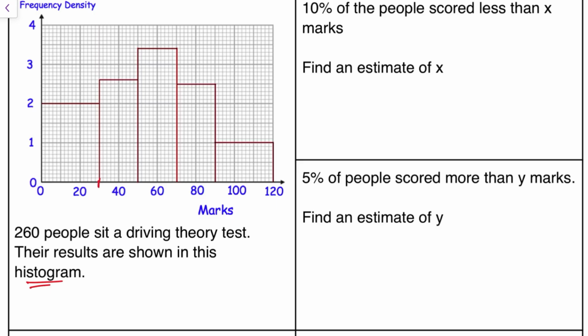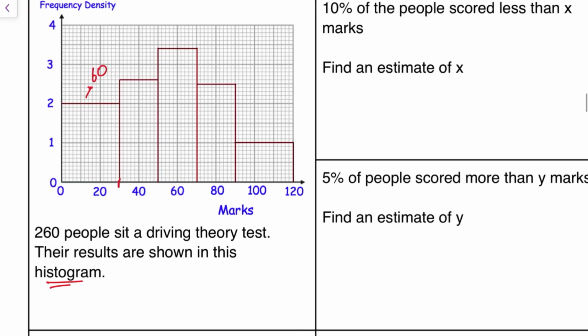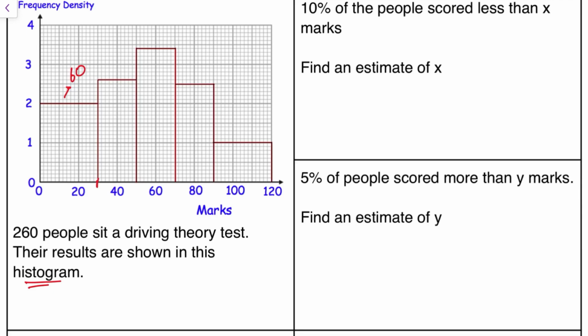So this first bar here is 30 across and 2 high. So in other words, the frequency within this is 60. Similarly, this next bar is 20 across and 2.6 high. So that's going to be 52. This next bar is also 20 across and it's 3.4 high, so that's going to be 68. This next bar also 20 across and this is 2.5 high, so that's 50. And this final bar is 30 across and it is 1 high, so that's 30. So calculator out quickly, I'm going to add these frequencies up. So 60 plus 52 plus 68 plus 50 plus 30 does indeed give me 260.